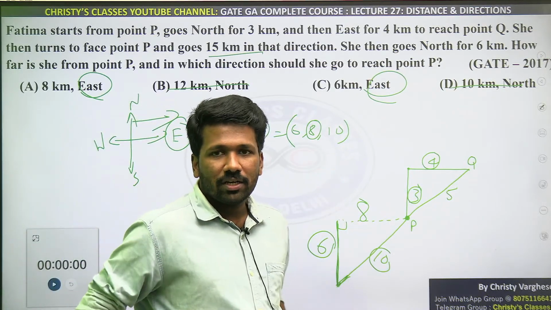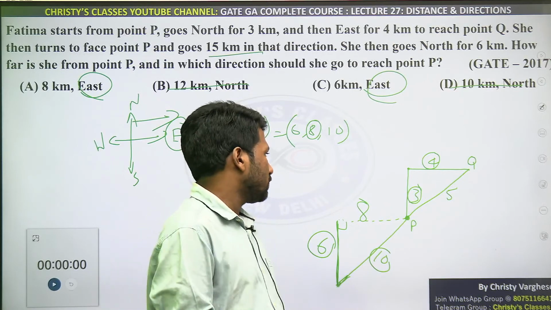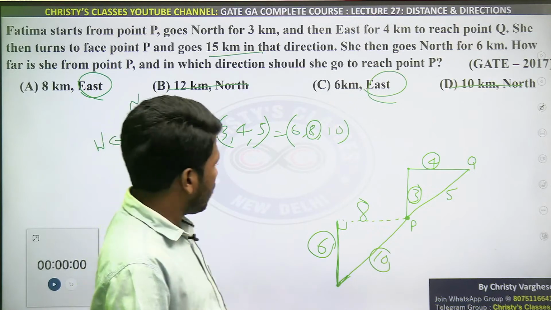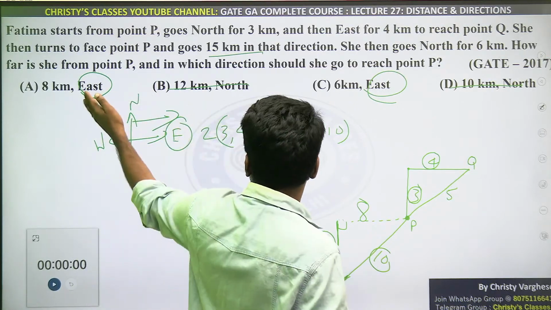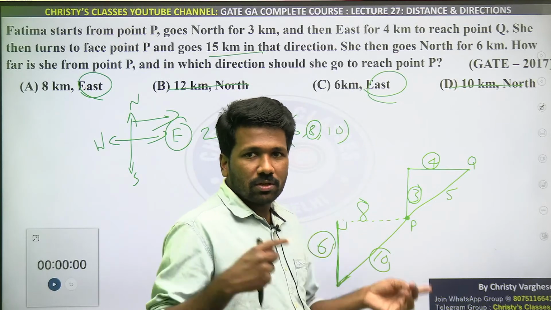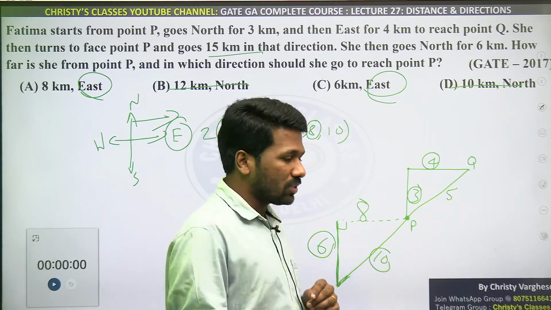Are you understanding? Please respond. Now some of you may be asking how you can prove that it is a right triangle. Otherwise the answer cannot be east or north. It would be something like northeast, southeast, southwest.